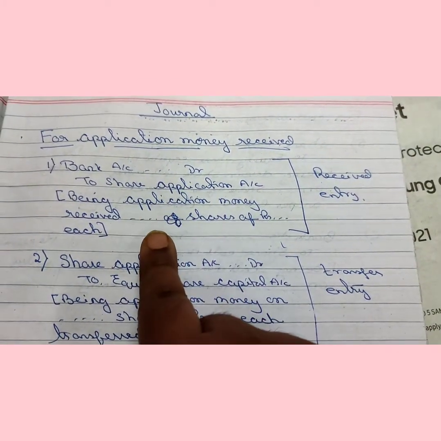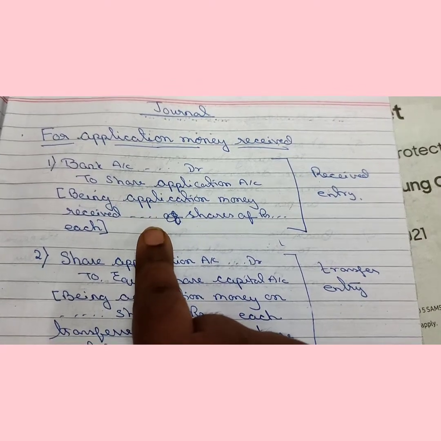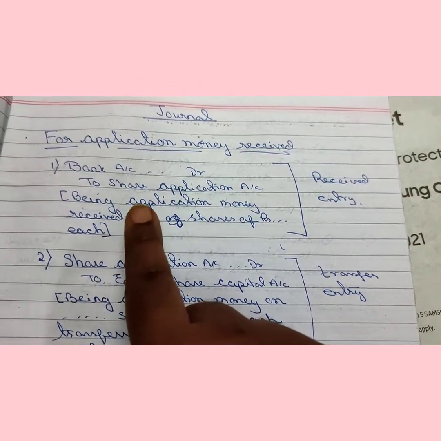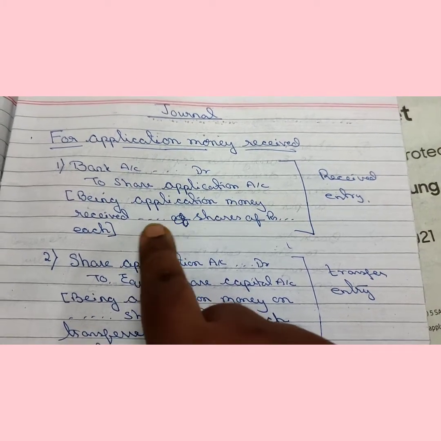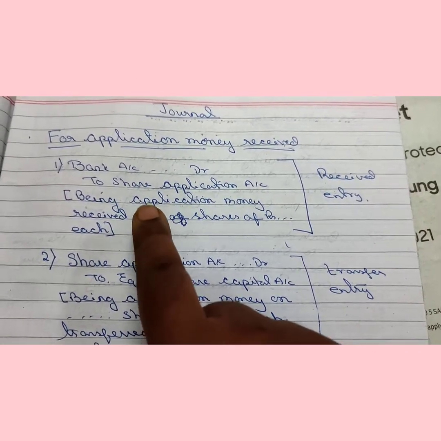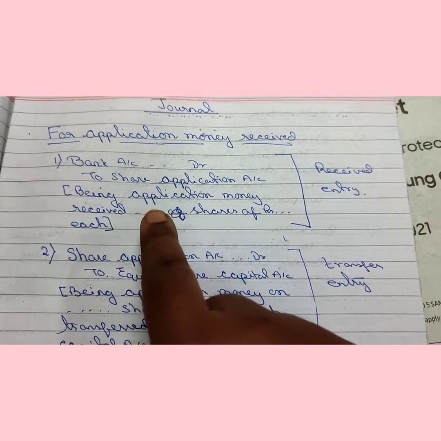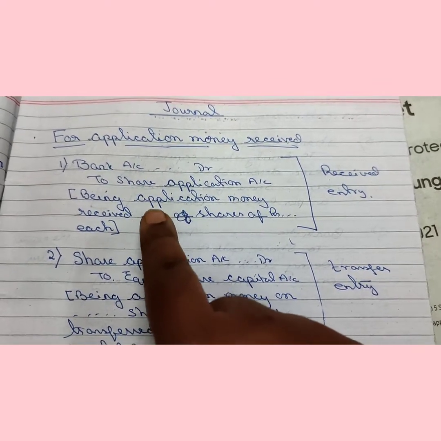What is the narration? Narration is very much important here. Narration is being application money received for... because you have to write how much application money was received for how many shares.